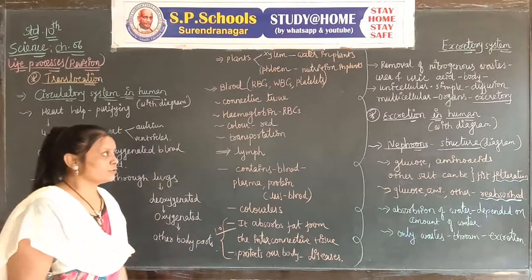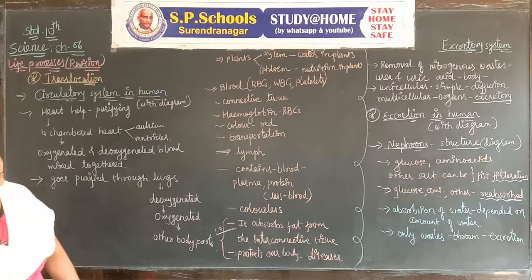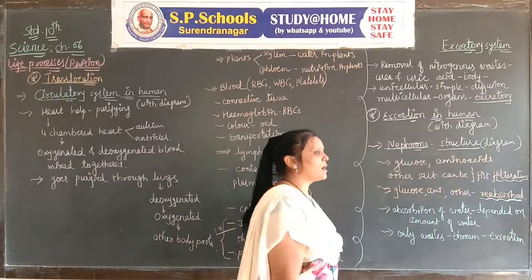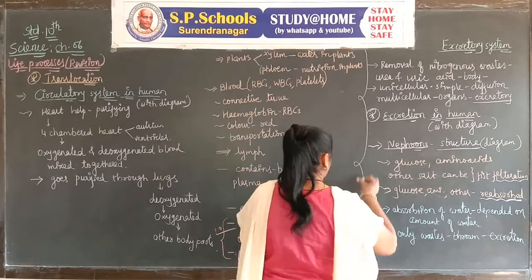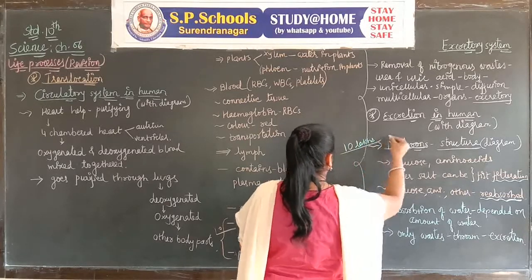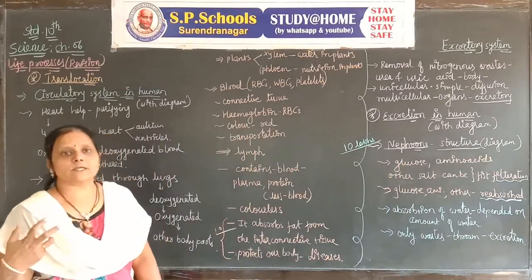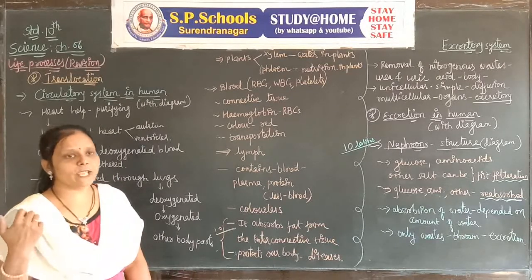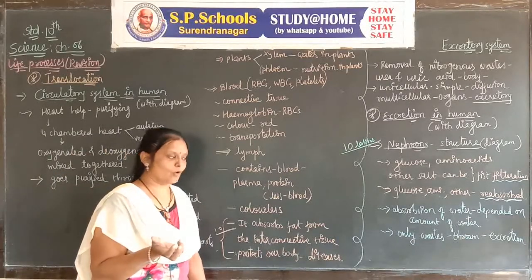Then you go through the excretory system. What is the excretory system? The most important part helpful for excretion is called the nephron. In each kidney there are 10 lakh nephrons, and they excrete substances, and the substances which are helpful for our body are reabsorbed by the body, and the activities of the body go on.